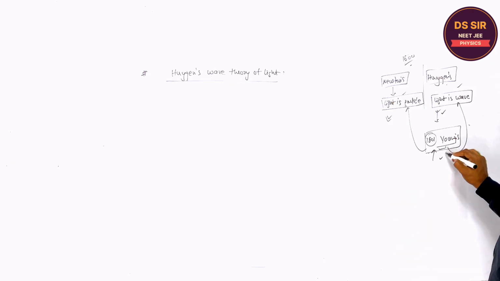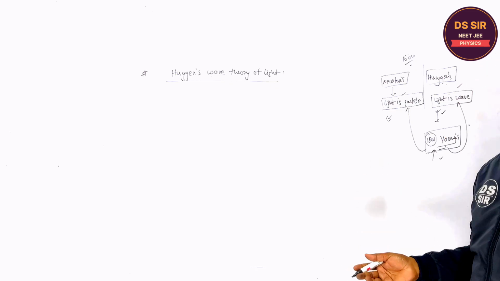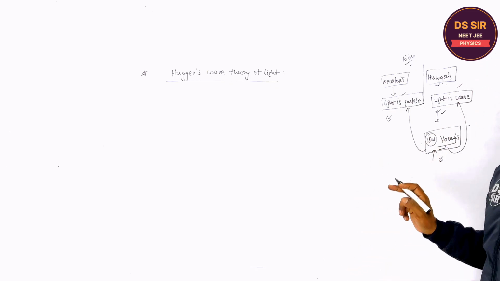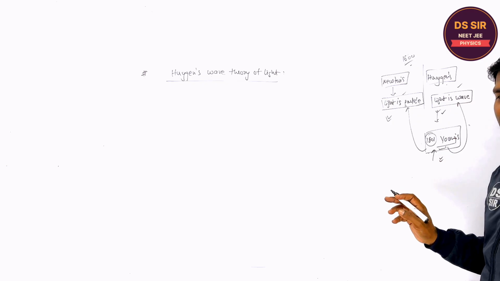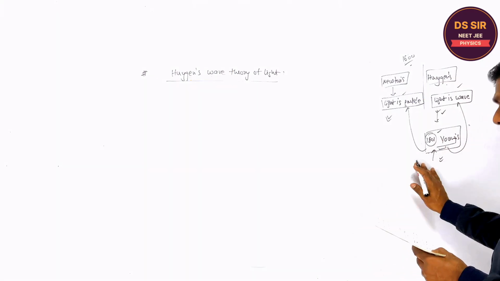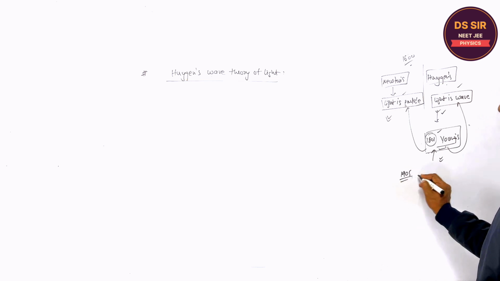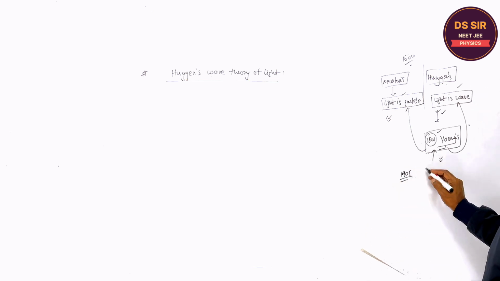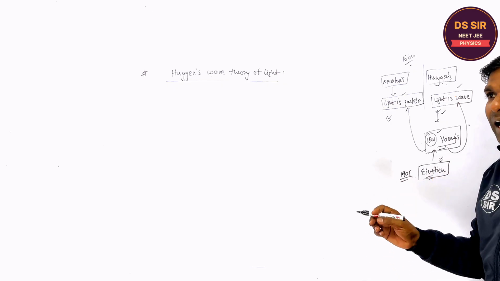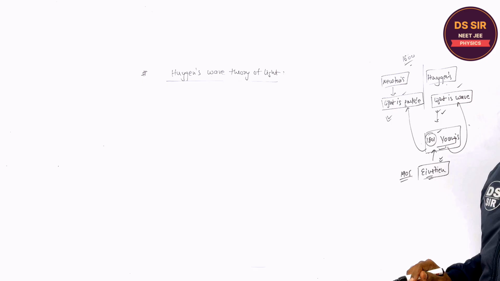So after that, the scientists assumed that light is what? Light is a wave. Are you getting or not? It was 1801. But in 1905, Einstein was the scientist who said that light is nothing but a particle again.